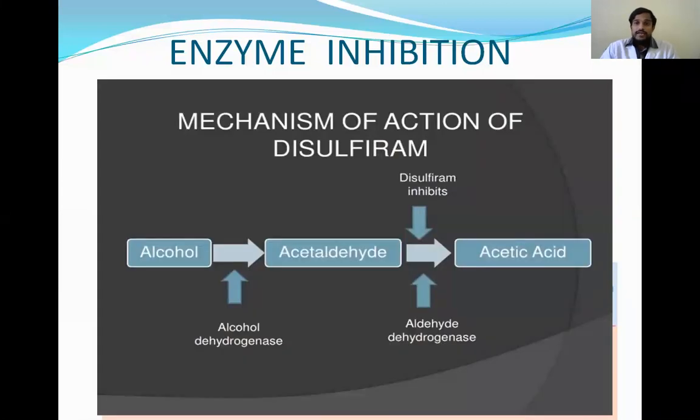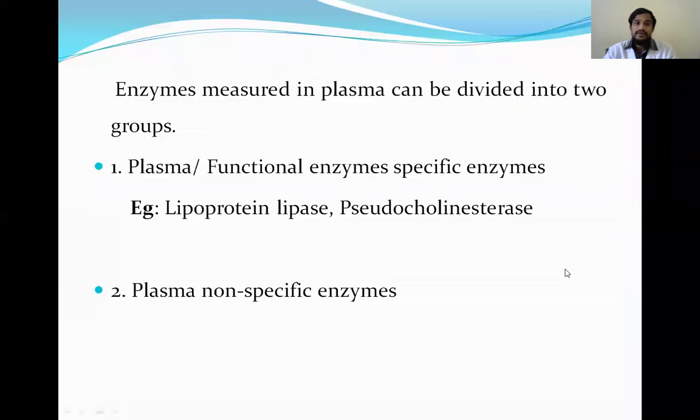And disulfiram is given to alcoholics to avoid alcohol intake. It inhibits the action of acetaldehyde dehydrogenase, so acetaldehyde accumulates in the alcoholics, which leads to different ill effects. So this is an application of enzyme inhibition. Enzymes measured in plasma can be divided into two groups. Now we are going to see the clinical, the diagnostic importance of the enzymes.